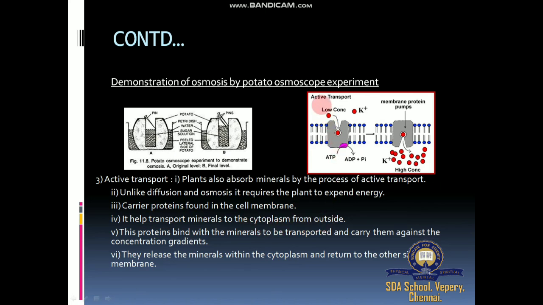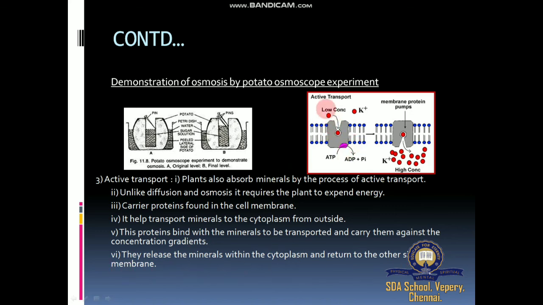Essential minerals are absorbed through carrier proteins, spending energy. These proteins bind with the minerals to be transported and carry them against the concentration gradient. They release the minerals within the cytoplasm and return to the other side of the membrane.